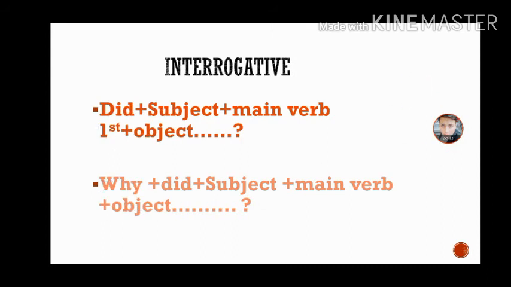So students, there are two types of interrogative. The one where we can simply answer yes or no, and the other one where we have to explain our answer. You can see here I have given two formulas: did, subject, main verb first form and object, and another one, why plus did, subject, main verb first form and object.